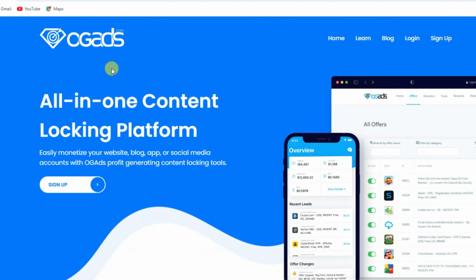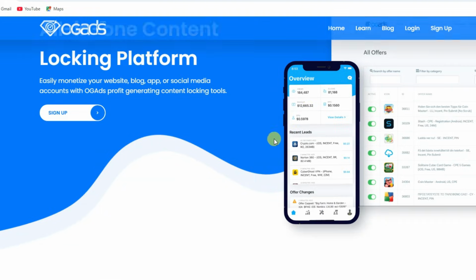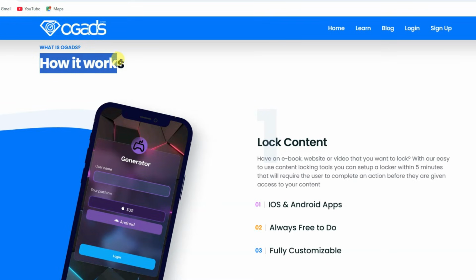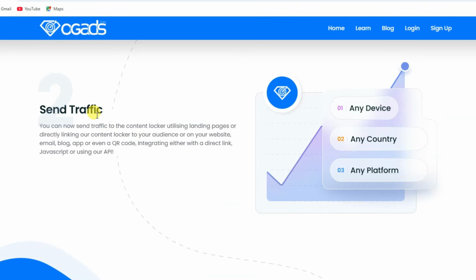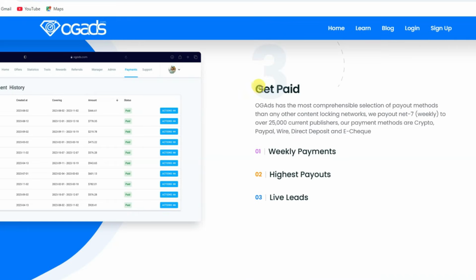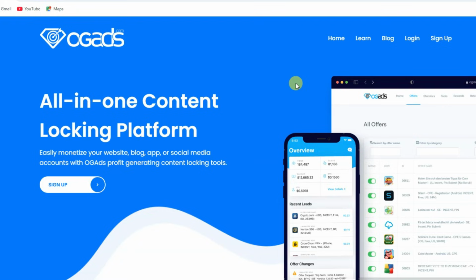You can visit the OGAds platform. Here you can see an overview of the OGAds platform, and here you can see how it works. You can lock content, you can send traffic to CPA offers, and you can generate conversions. First of all, you will have to create an account on this platform. You can click on the sign up button.